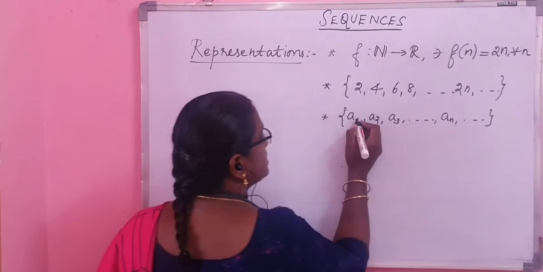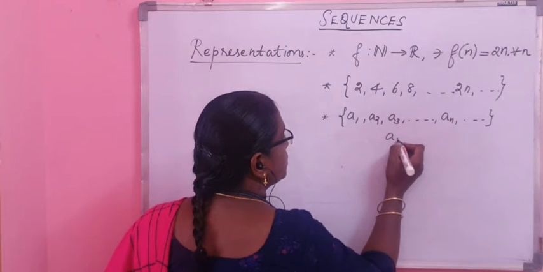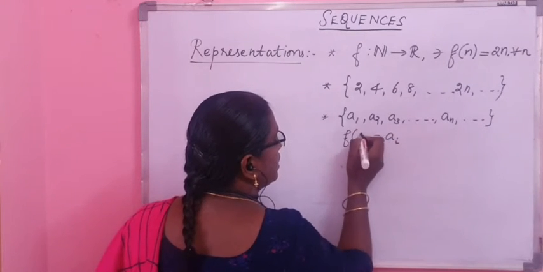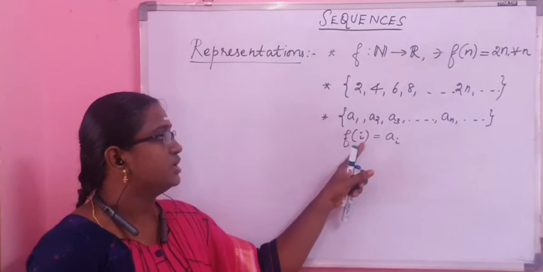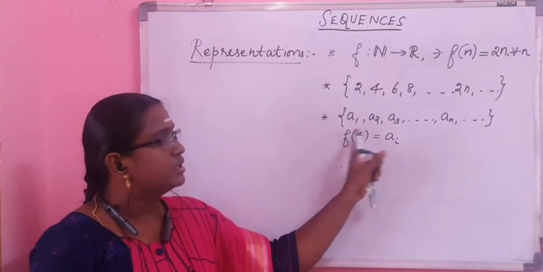Here, a_i for any i corresponds to the image of the natural number i. So it is the ith element in the list.